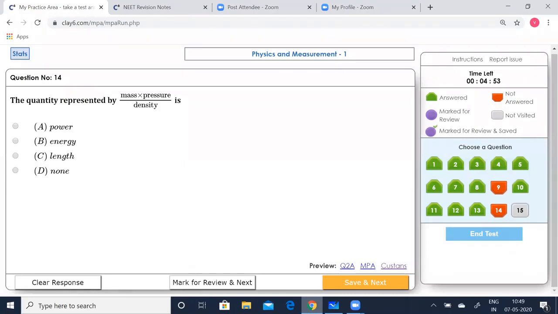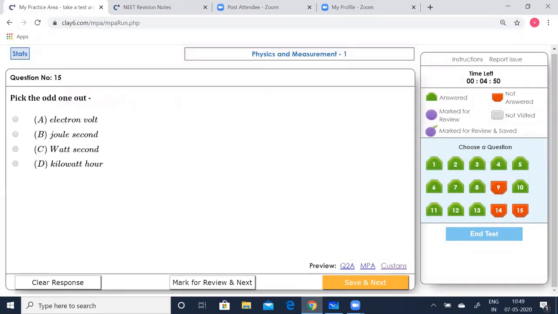Okay. Next, going to the 15th question. Pick out the odd one. Now we can see electron volt, joule second, watt second, kilowatt hour. You can see except B, all others are units of energy, whereas that one alone is going to be a unit of power.